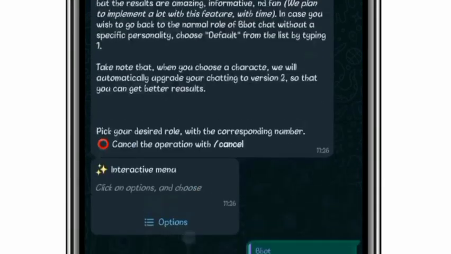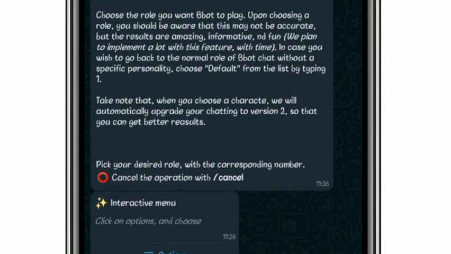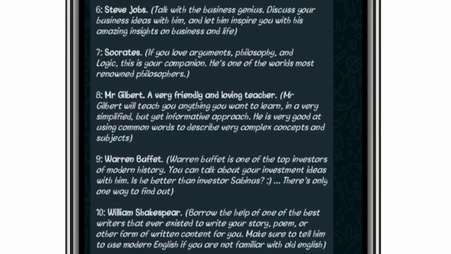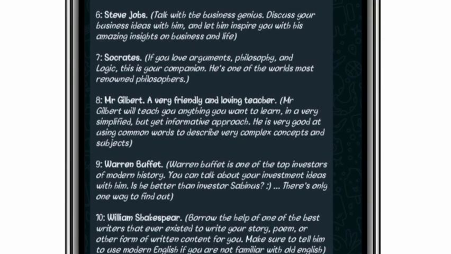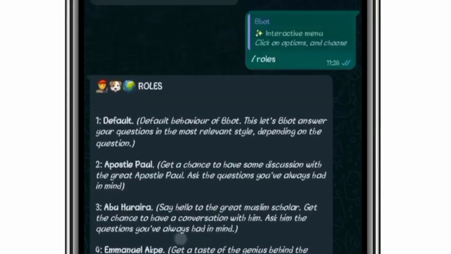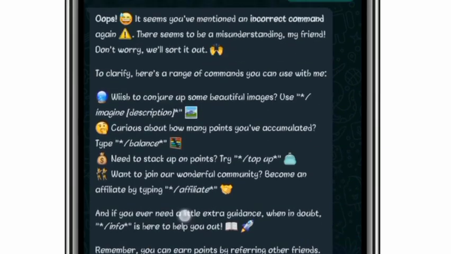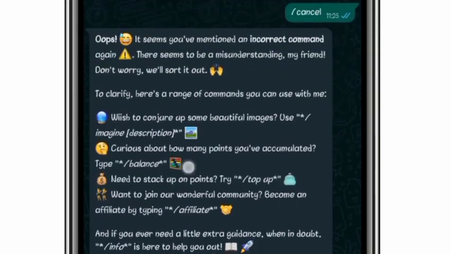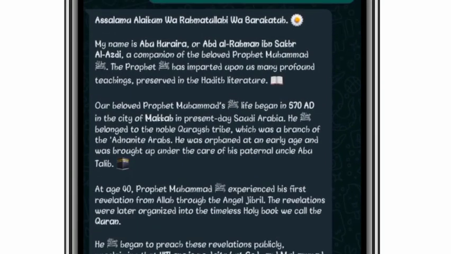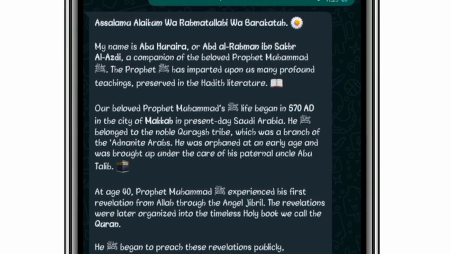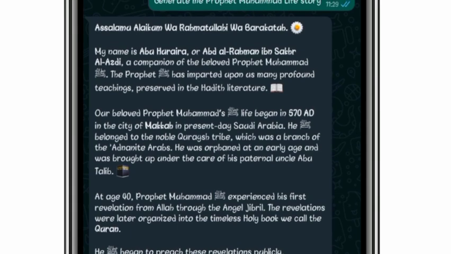Bbot is an amazing chatbot. You can use it to learn different skills. You can use it for religious activities. We have Apostle Paul, and Abu Hurairah for Muslims. So this is an amazing chatbot you should use if you want to improve your skills as well. You can see it says my name is Abu Hurairah, or Abdul Rahman ibn Sakhr al-Dawsi, a companion of the beloved Prophet Muhammad.